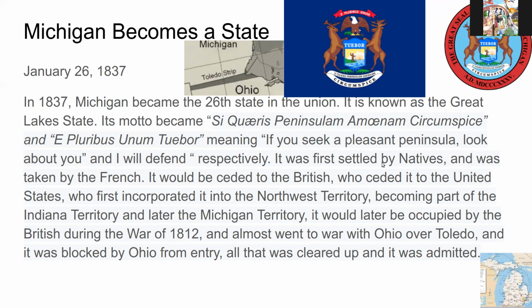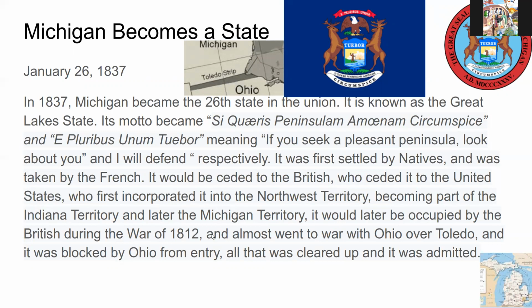It was first settled by natives and was taken by the French. It would be ceded to the British, who ceded it to the United States, who first incorporated it into the Northwest Territory before that split into the Indiana Territory and later the Michigan Territory. It would later be occupied by the British during the War of 1812.